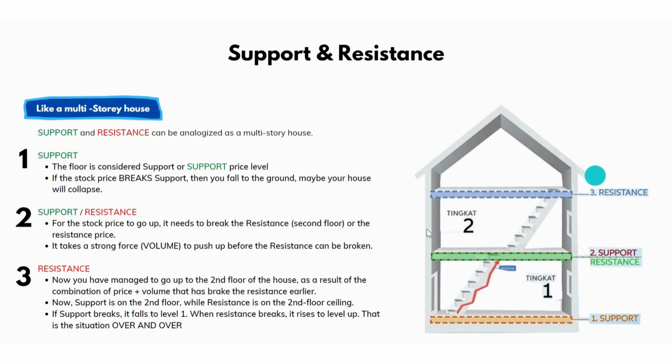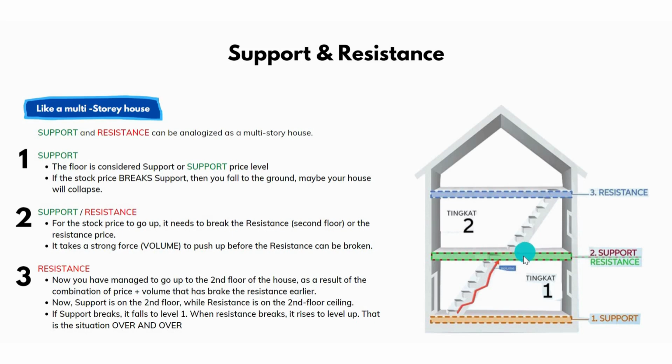Okay, we look at these pictures. This is the second analogy, and we use the double story house as our analogy. This is the first support. When the price is going up and breaks this resistance and crosses it, and then the price keeps going up, that means in this area, the resistance has changed to support.